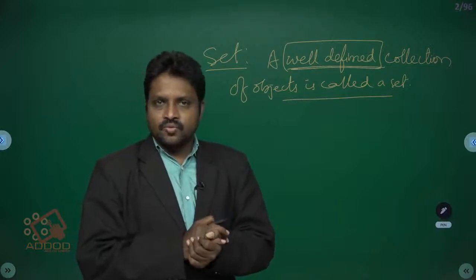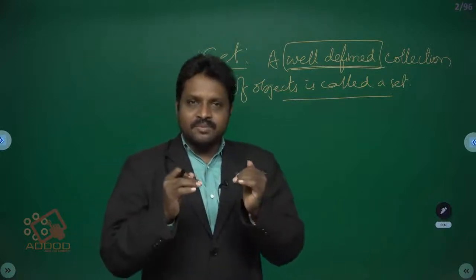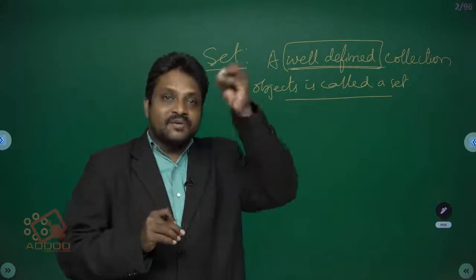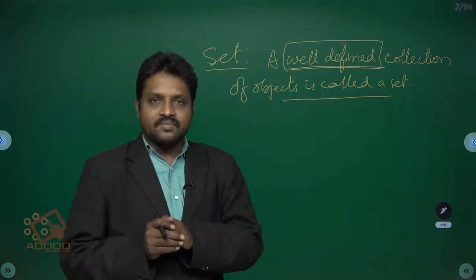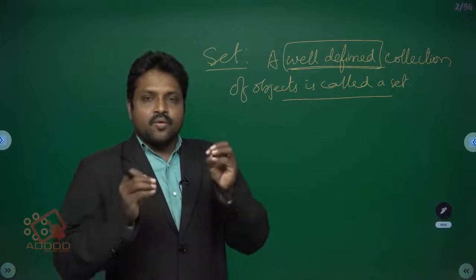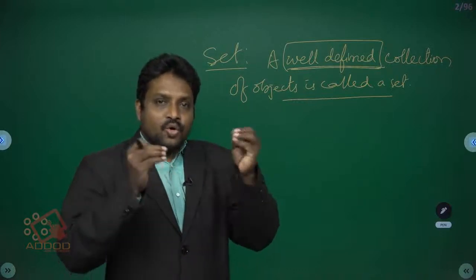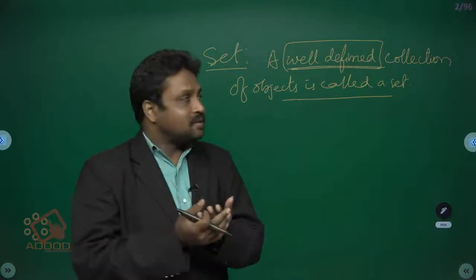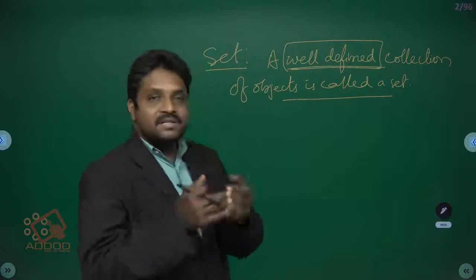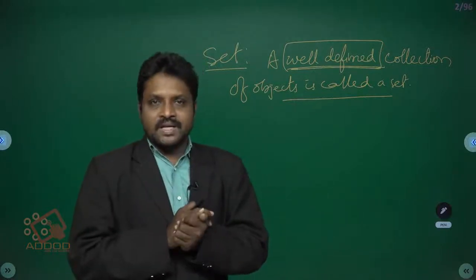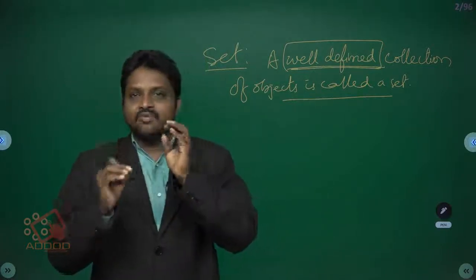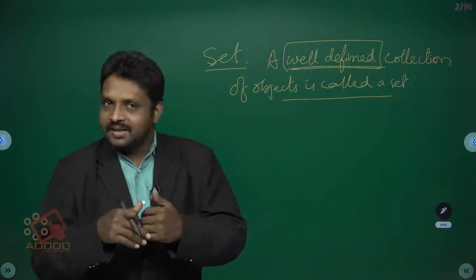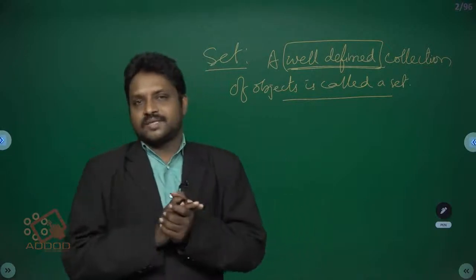Whenever we express the nature of the object, we must know about the object. Suppose, for example, Ravi is a good boy. If we know about Ravi, then that is called well-defined.